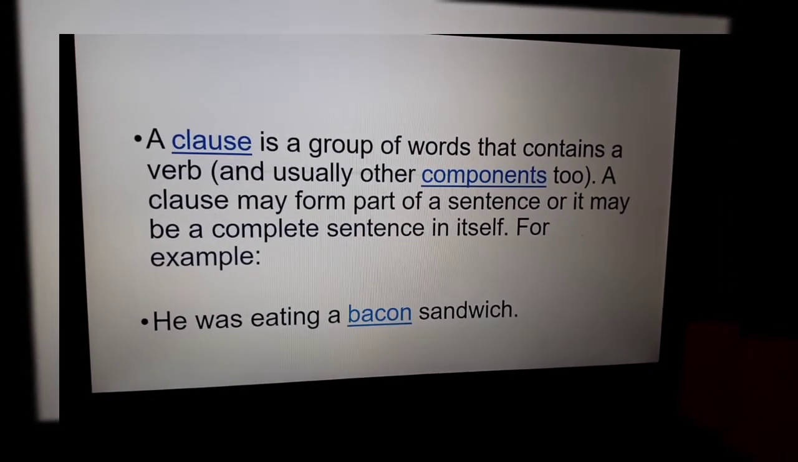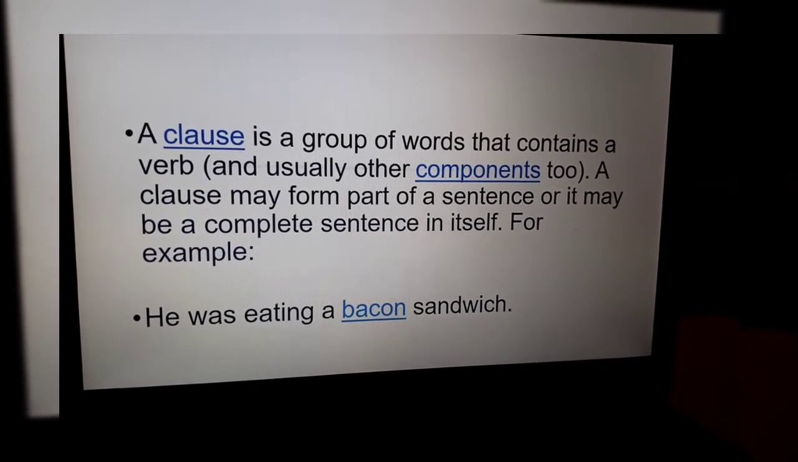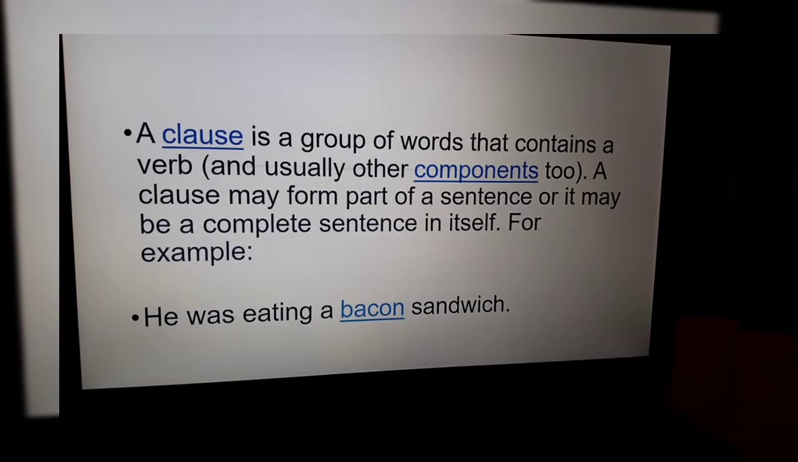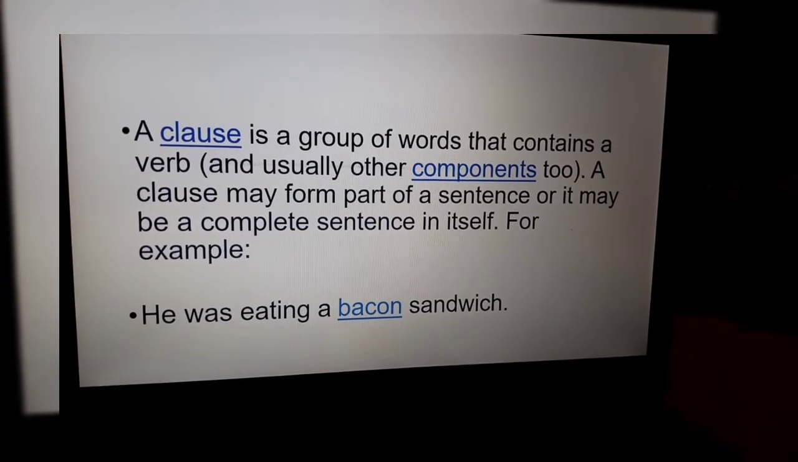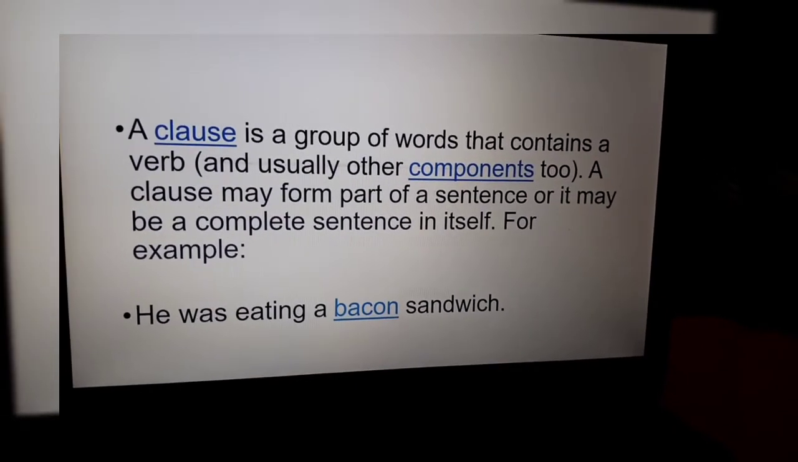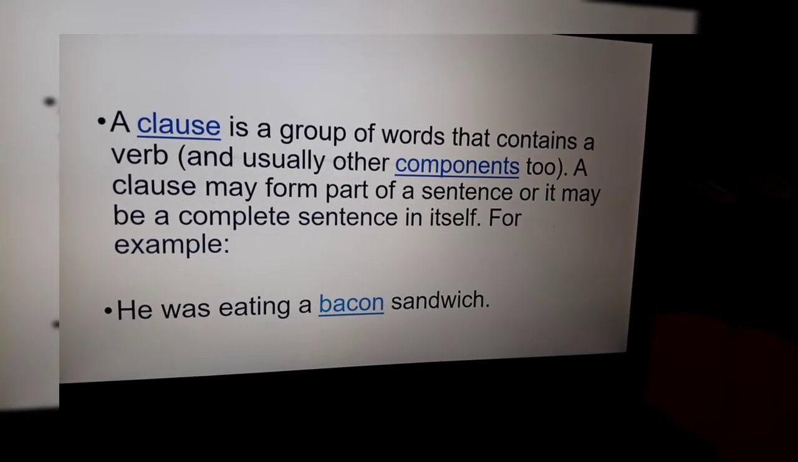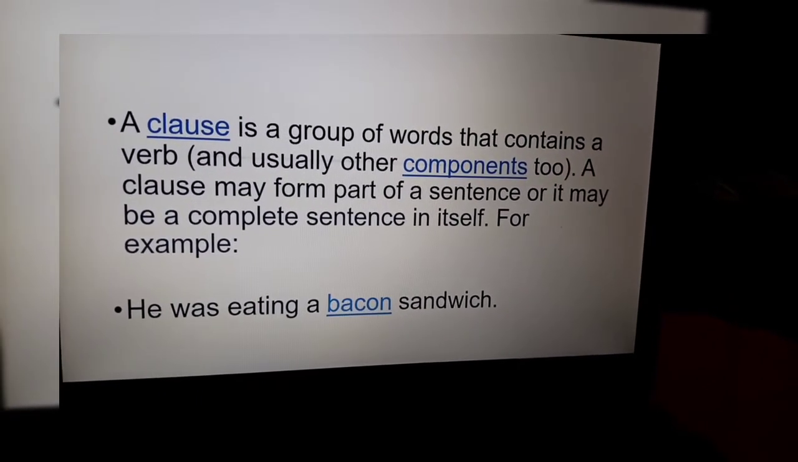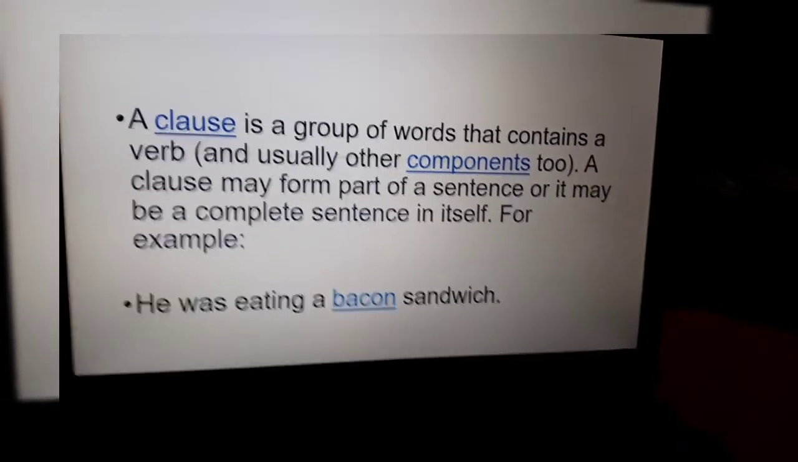Then a clause. A clause is a group of words that contains a verb and usually other components too. A clause may form part of a sentence, or it may be a complete sentence in itself. Phrases cannot give us a complete sense in the sentence. For example, he was eating a bacon sandwich.